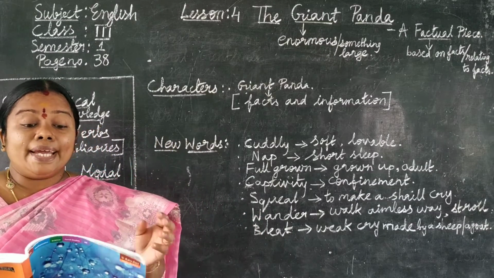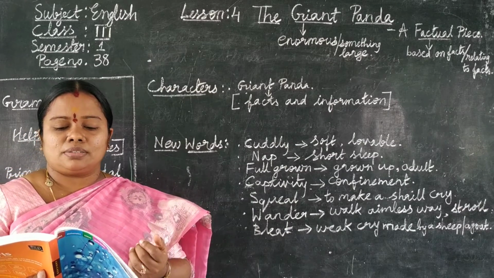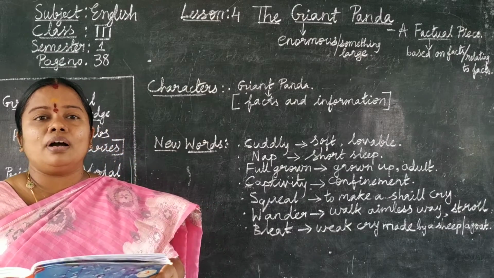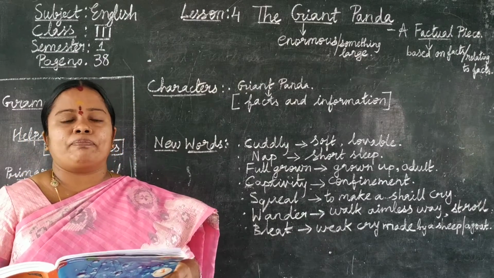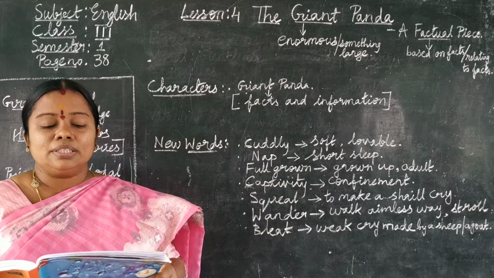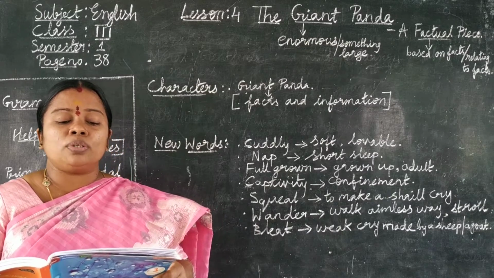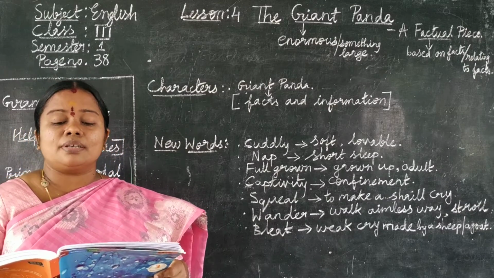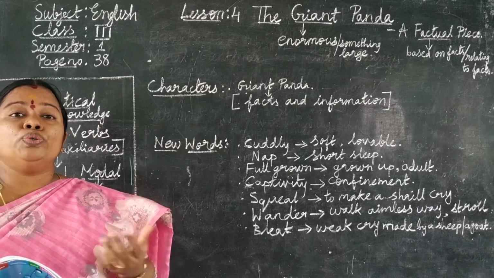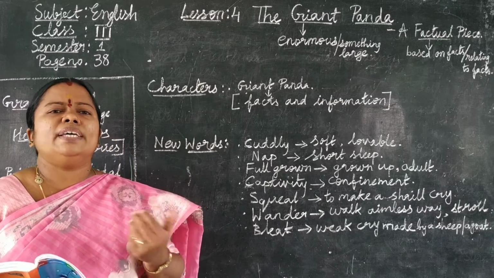There are 8 different types of bears on the planet. Bears live in North America, South America, Europe and Asia. Giant pandas are found only in China. There are probably only about 1,000 giant pandas left in the world. Due to pollution, the rare animals are dying, children.